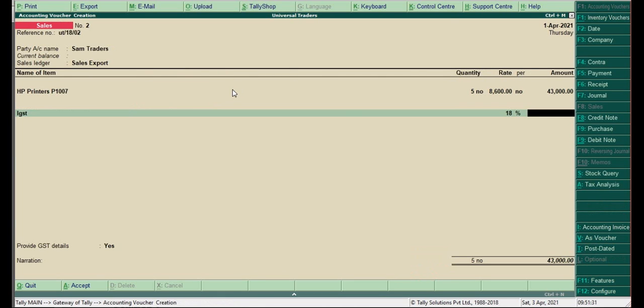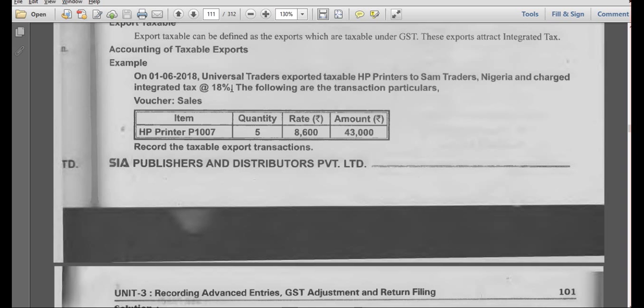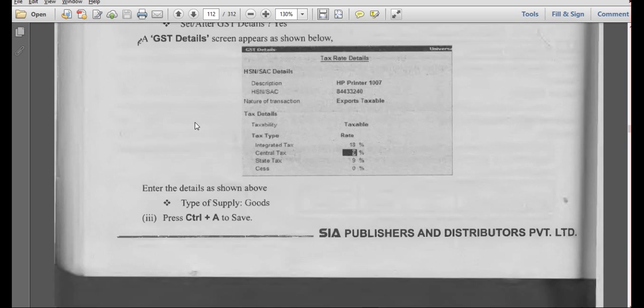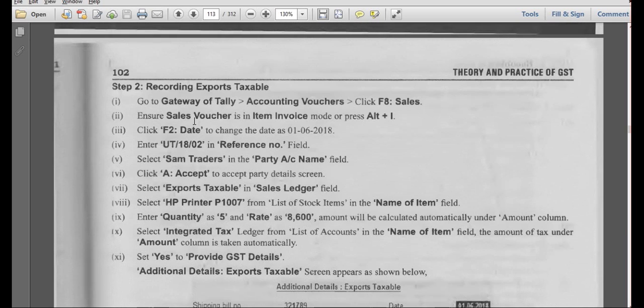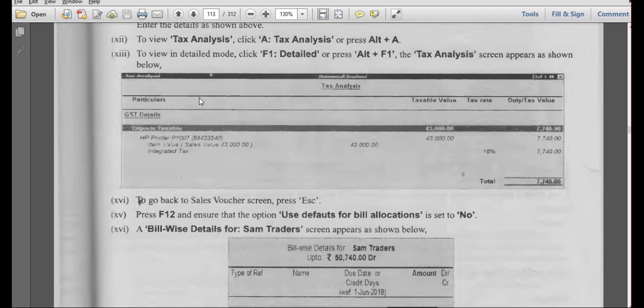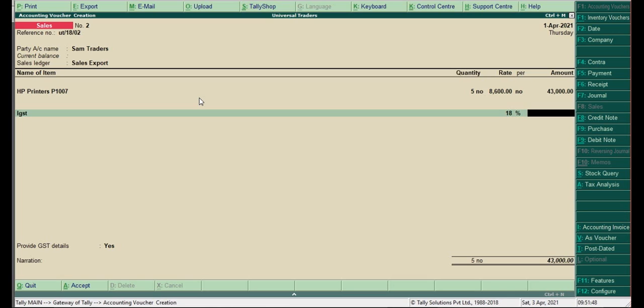Why hasn't it come? We did a mistake somewhere. It has to come automatically.